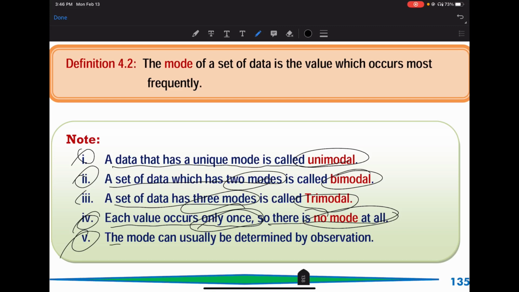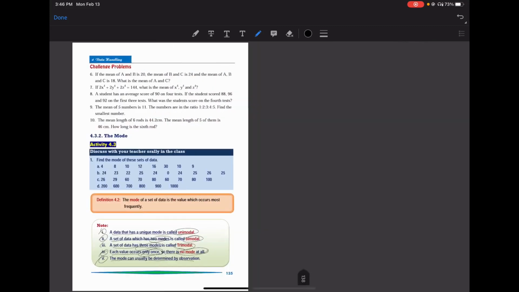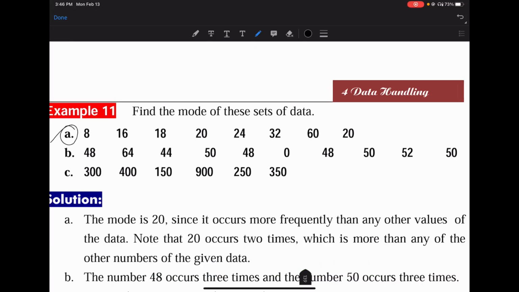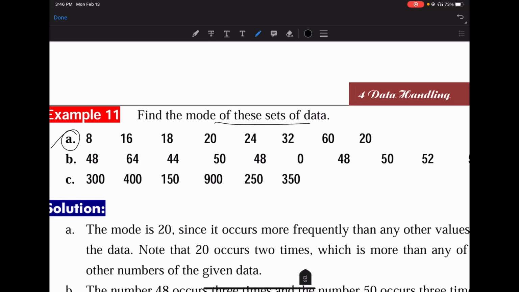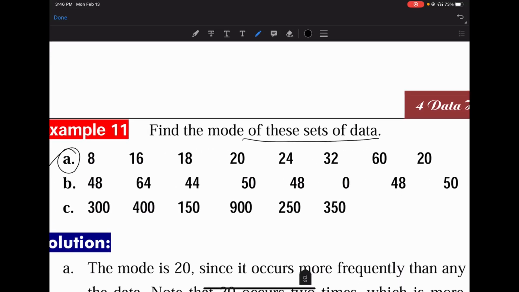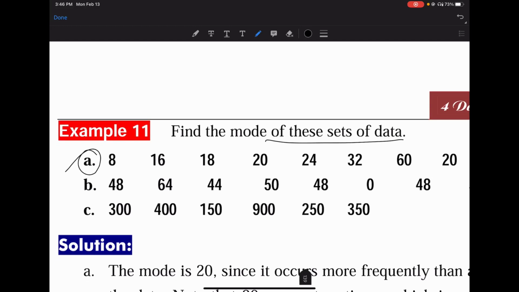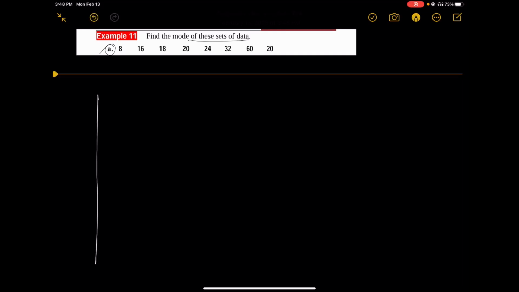The mode can usually be determined by observation. Now let's find the mode of this set of data. What did we say the mode is? The most frequent value. Here it's just like before: we work like on a tally chart, find the frequencies, and the value with the largest frequency is the mode. It can be unimodal, bimodal, or trimodal, or the mode can also not exist if each data value occurs only once. This is question 11, and this is the data we were given.